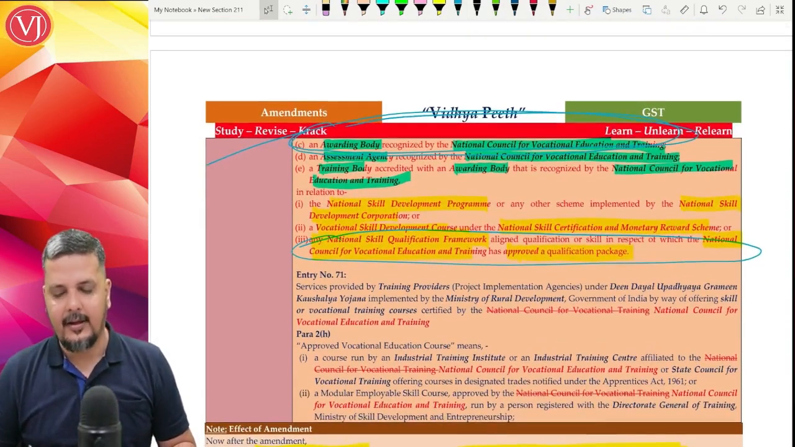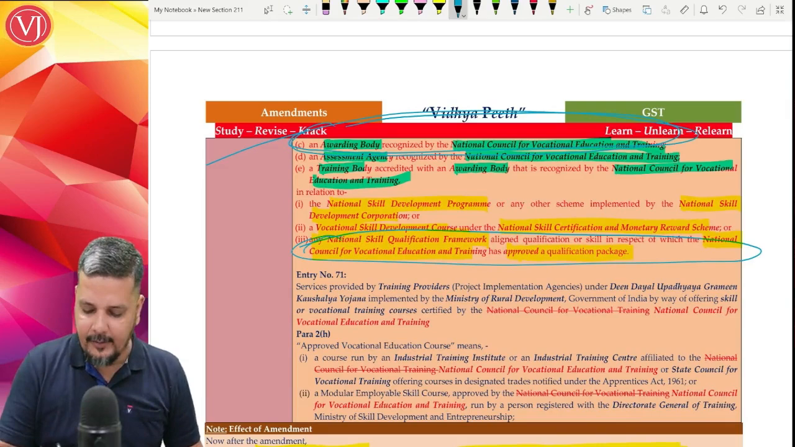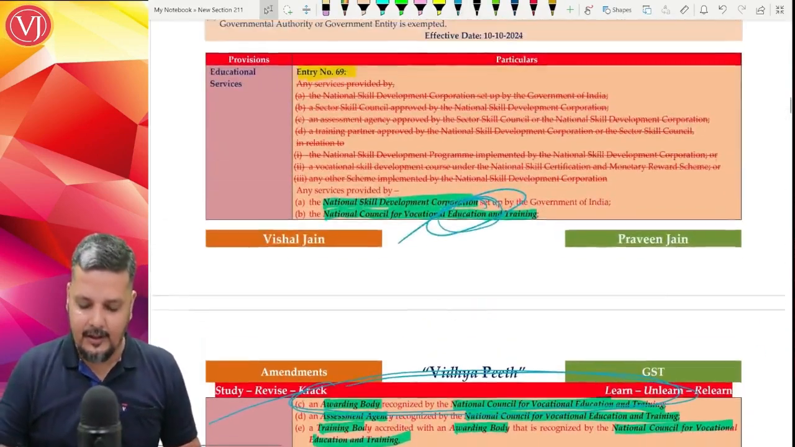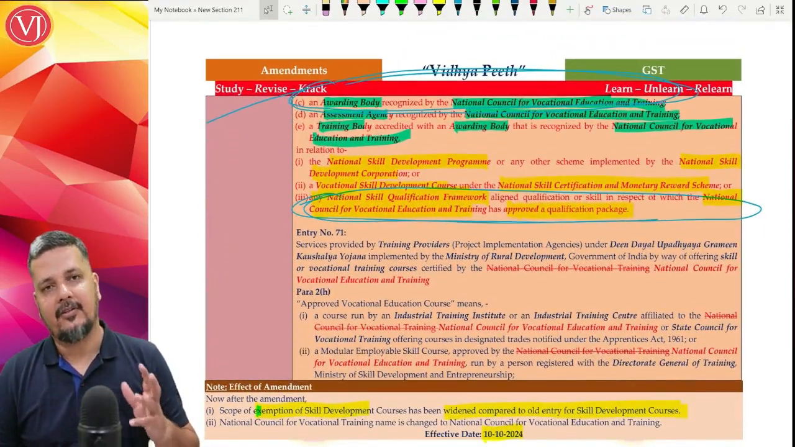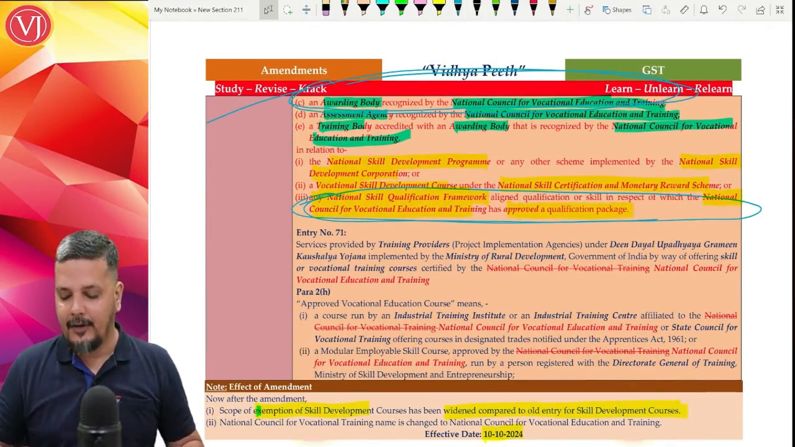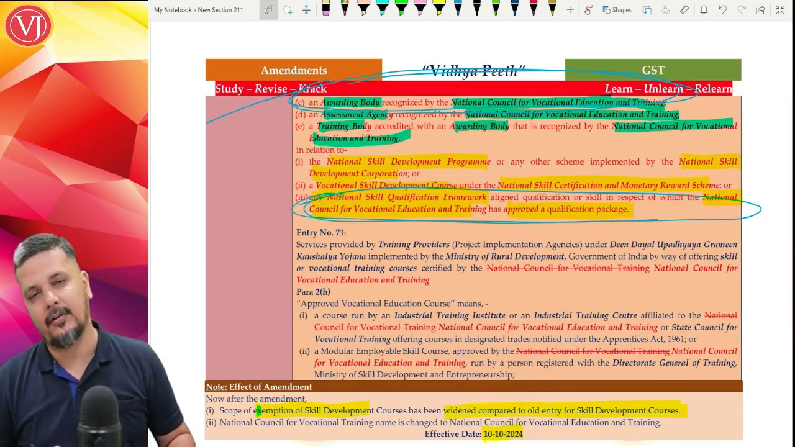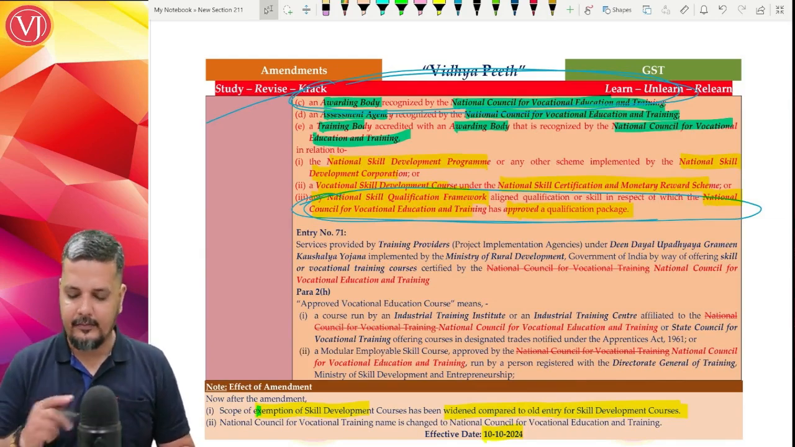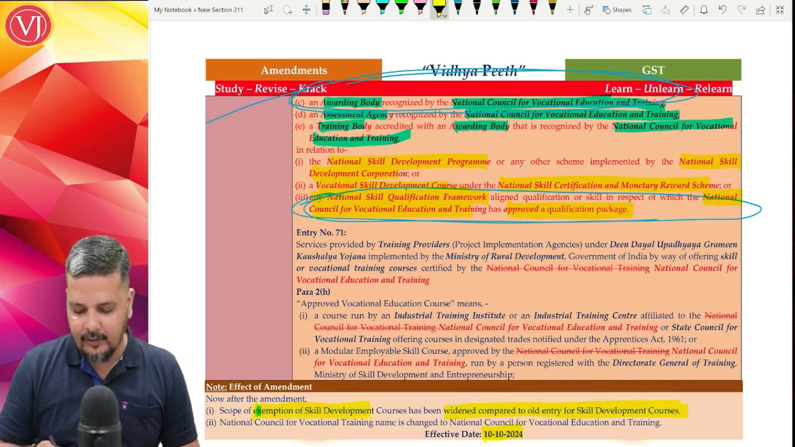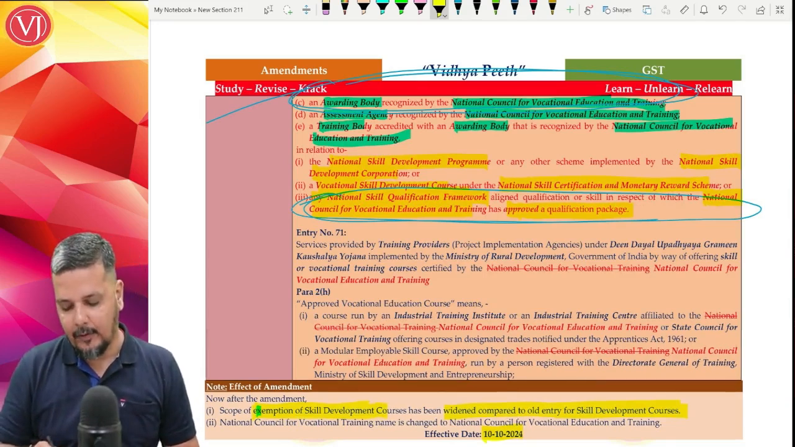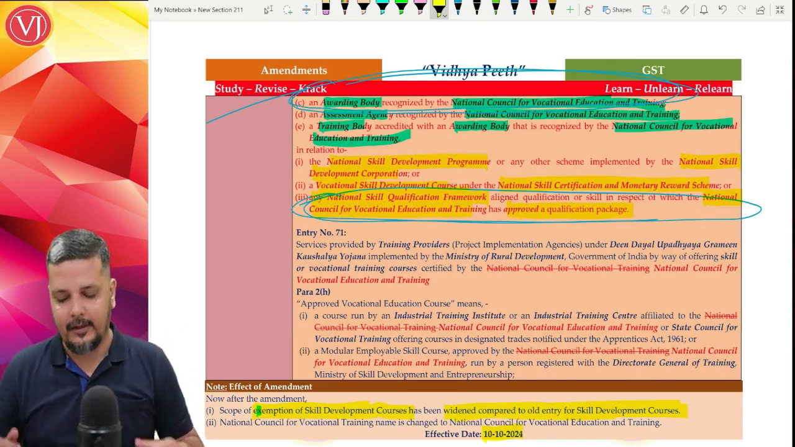Then in relation to types of courses, the first 2 points are already there. The third point, any other scheme. Here earlier it was any other scheme implemented by National Skill Development Corporation. Now they are telling that any national skill qualification framework which is giving a qualification of skill in respect of which the National Council for Vocational Education and Training has approved the qualification package. So that is a small change. In simple language, we have already discussed what this amendment has done. It has widened the scope of exemption given to skill development courses, which was already there in entry number 69. Now it is also there, but the scope is a bit widened.